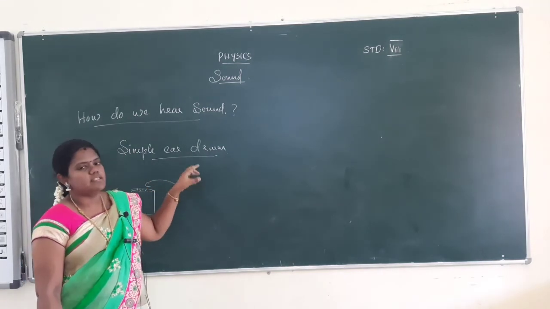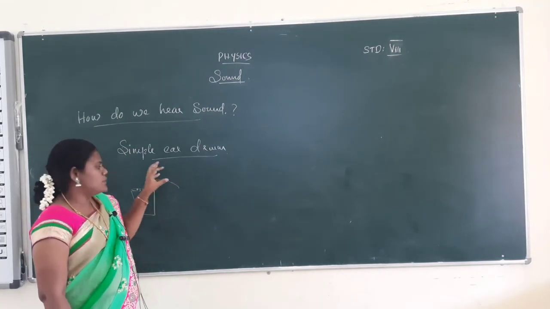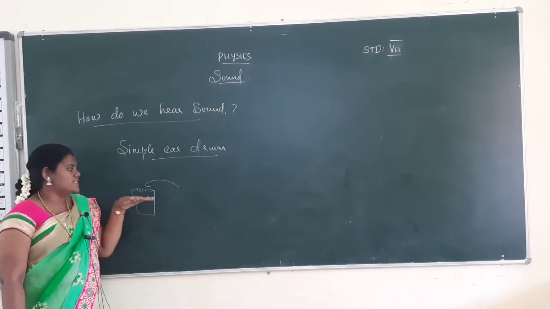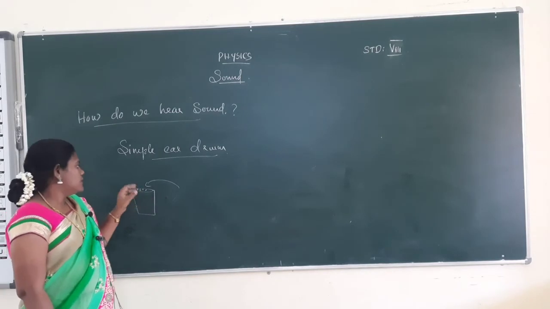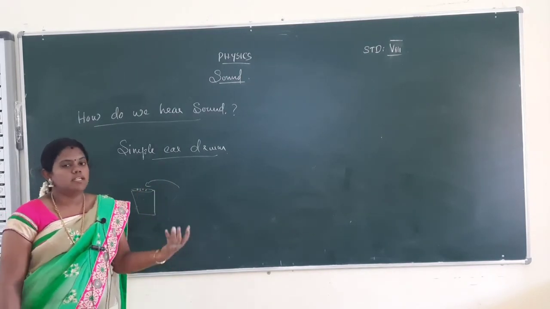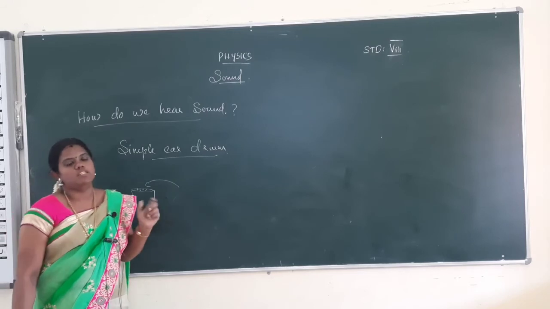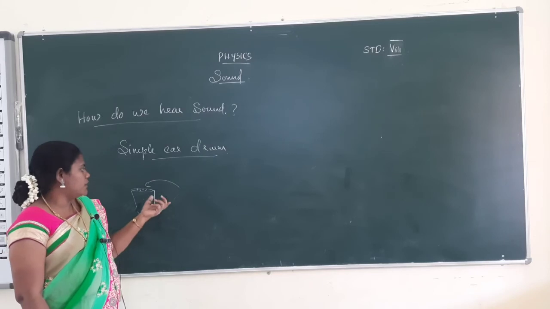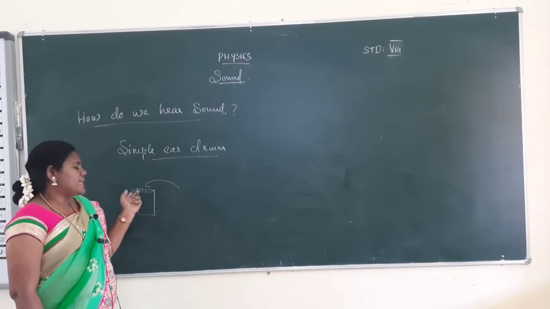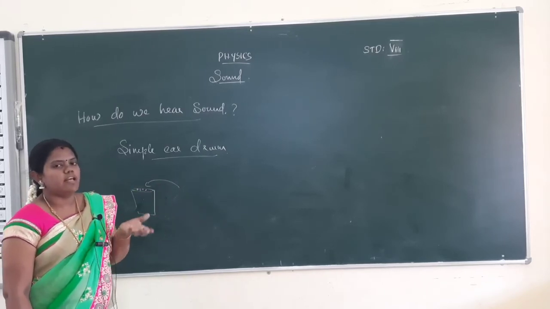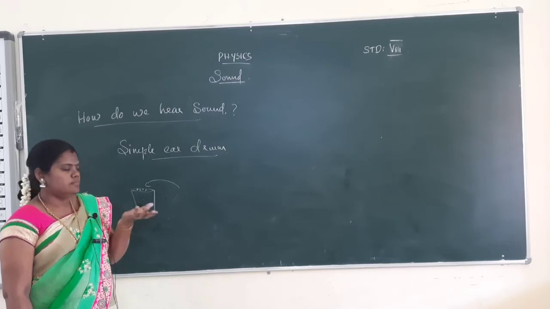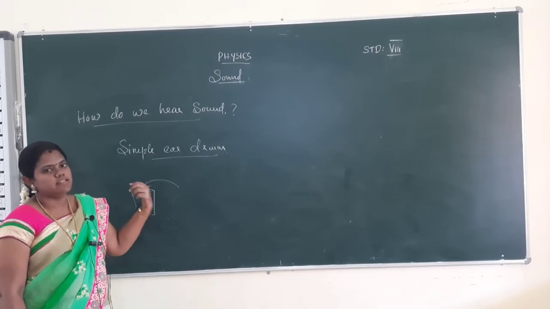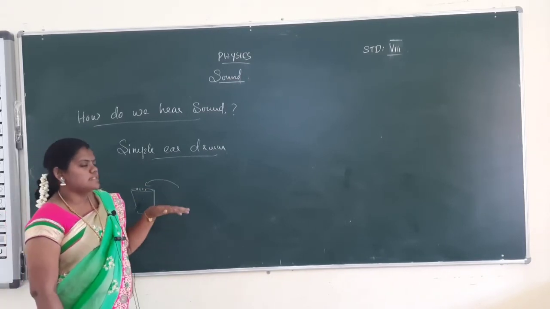And how to make a simple eardrum: use one tumbler, and fix one elastic sheet on the top side. The elastic sheet has some rice grains. Then you have to beat a saucepan with the metal stick. Definitely the sound will be produced. The sound falls on the plastic membrane, the membrane vibrates, and the food grains jump on the elastic membrane. That is called an eardrum. This is the way to easily make an eardrum. All of that was discussed in today's session.